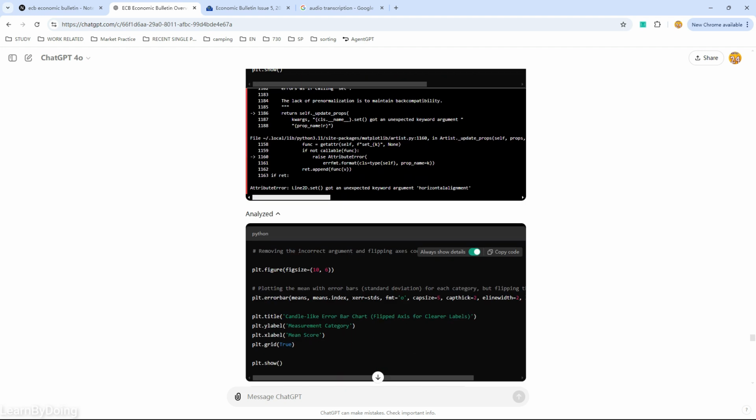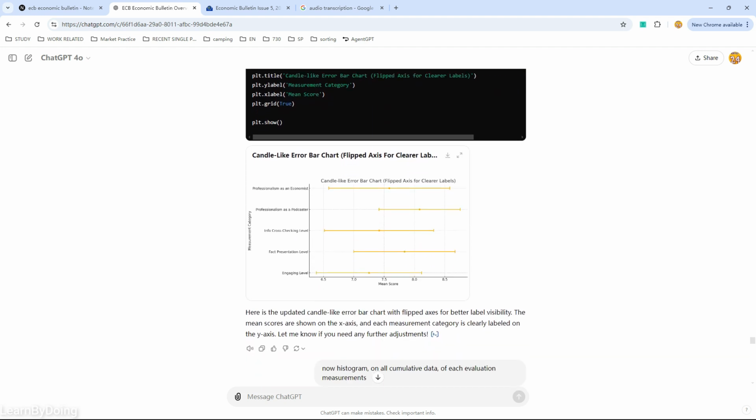Okay, now I further improve the visualization. If we put it horizontally, we can see the different metrics compared with each other. Okay, so we see the professionalism as a podcaster has reached a higher score in general, which means that it is more skewed to the higher level, which is what I expected. And in the other metrics, you can see the score range is skewed to a lower range, and the span is larger. Okay, like the professionalism as an economist.